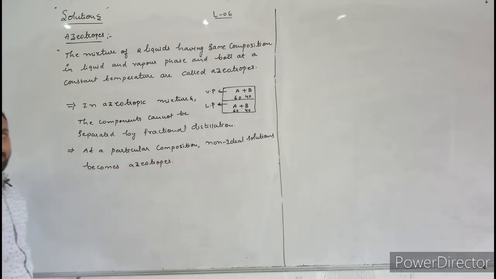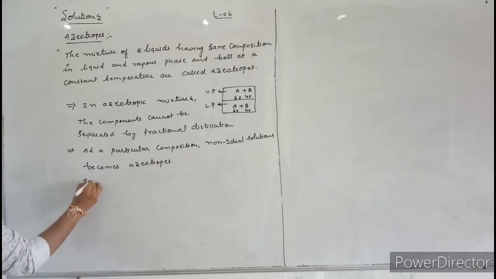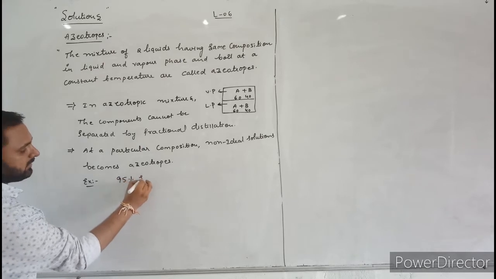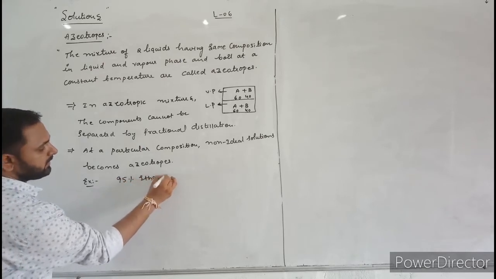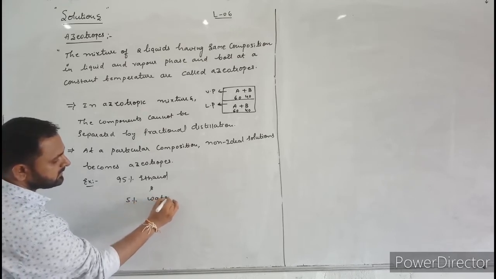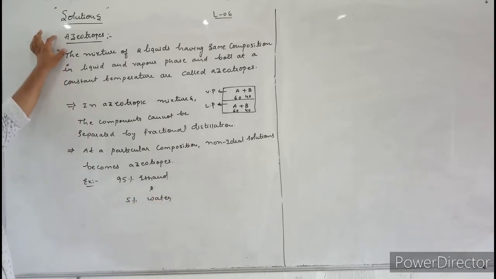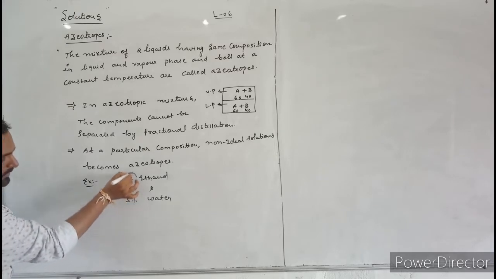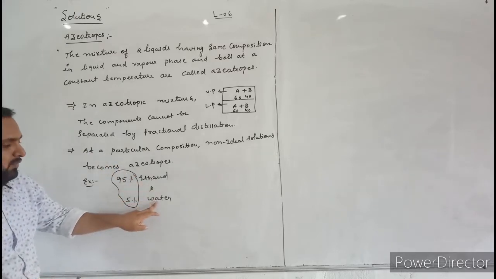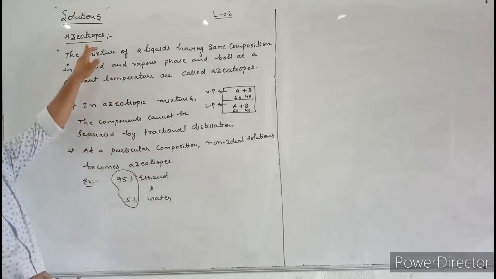Now let us take one example. Example: the mixture of 95% ethanol and 5% water. This is the example for azeotropes. At this composition, the mixture of ethanol and water is an example for azeotropes.